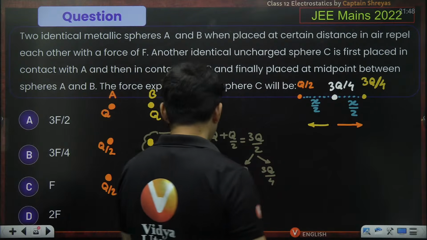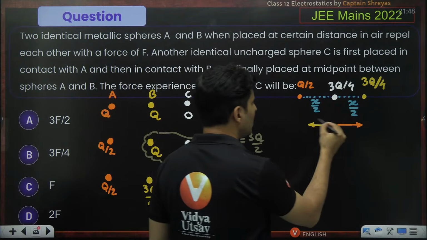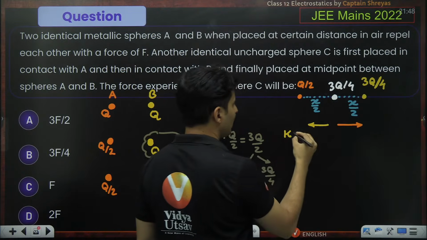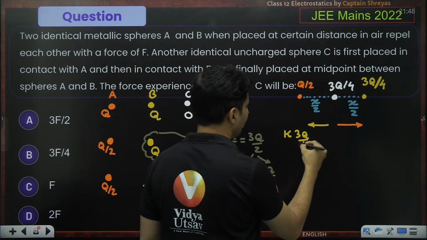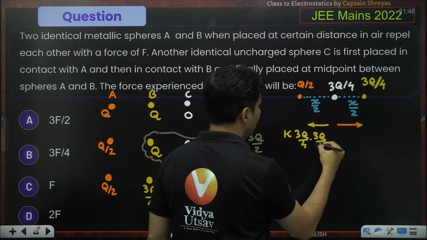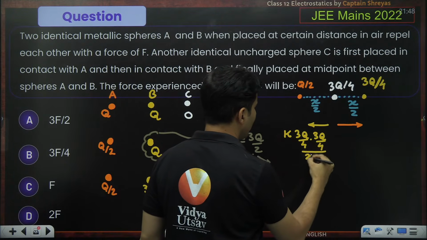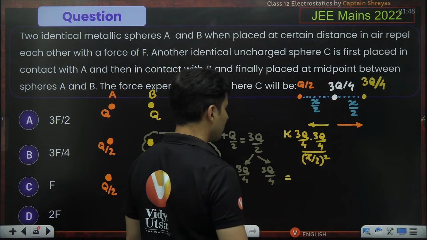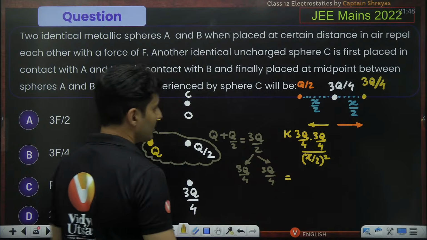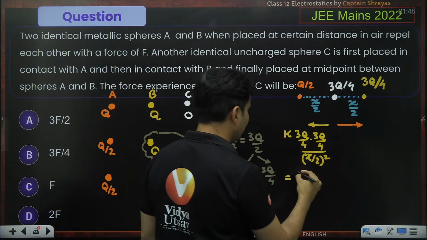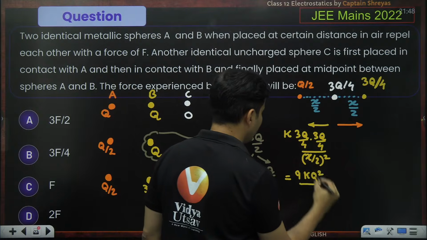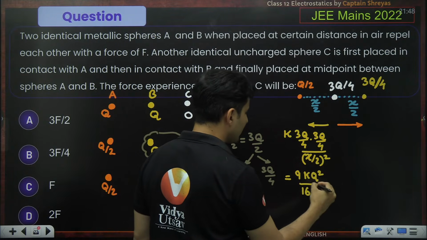Now, what is the value of the force? It will be K charge 1 charge 2, that means 3q by 4 into 3q by 4, whole thing divided by x by 2 whole square. How much will it come out to be? Just carefully analyze that situation. 3 3s are 9, so k q square, whole thing divided by 4 4s are 16.